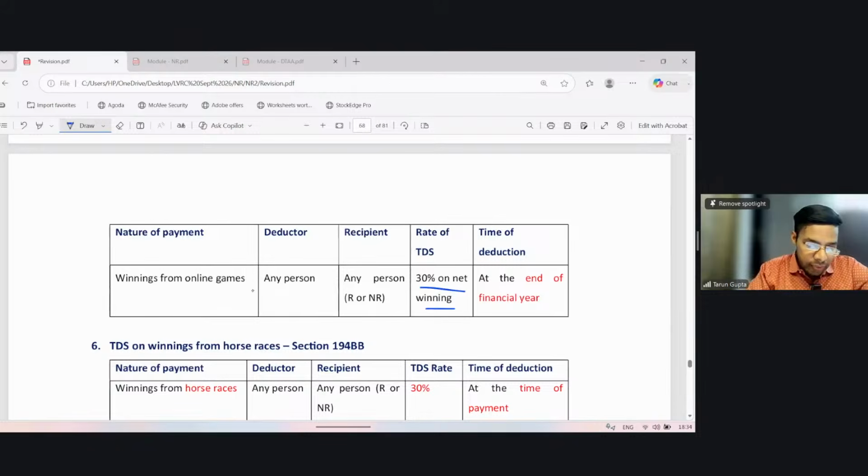Okay. 194BA is applicable on winning from online games. The payer may be any person, recipient may also include NR. So if an NR has won any online game in India, then the payer shall deduct tax of 30% of net winning, and tax is to be paid at the end of the financial year. Net winning means the winning amount minus the amount required to play that game. So the difference, the net winning, which is net income, should only be taxed at the rate of 30%.